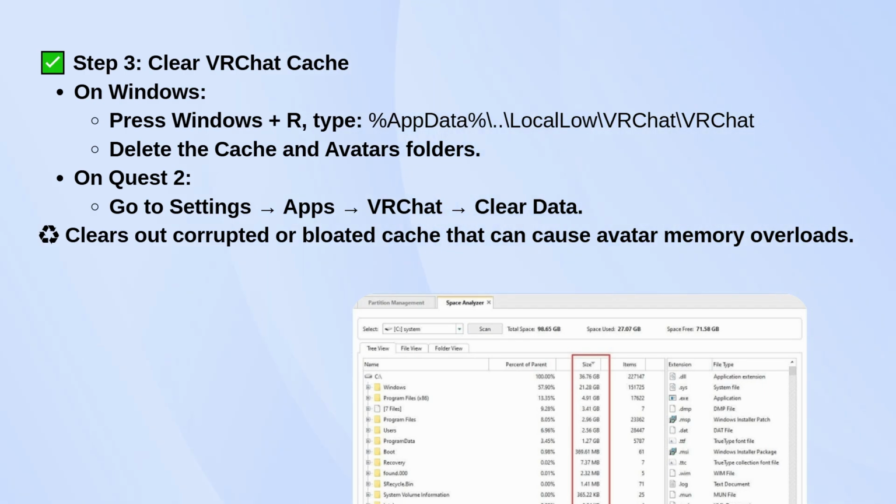If you're on a Quest 2, go to Settings, then Apps, find VRChat, and tap Clear Data. This helps get rid of old, corrupted, or bloated avatar data that could be overloading your device. After doing all this, restart VRChat and you should notice a big improvement.